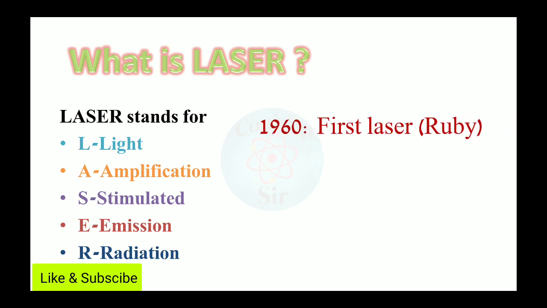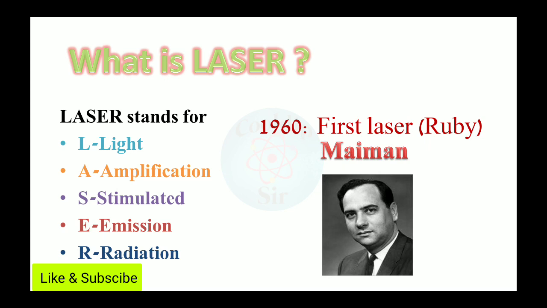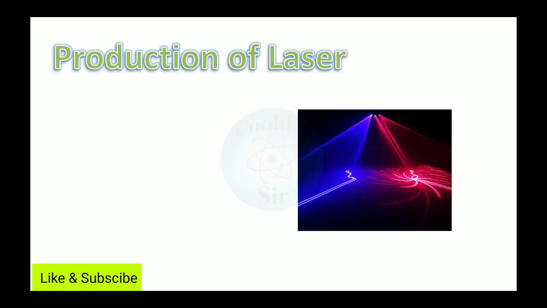Firstly, the laser was discovered in 1960. The first laser was a ruby laser, and it was discovered by the scientist Maiman, and he also got the Nobel Prize for this discovery of the laser.